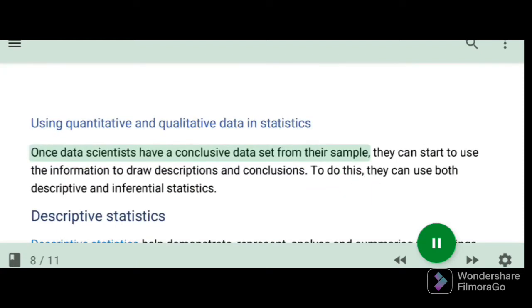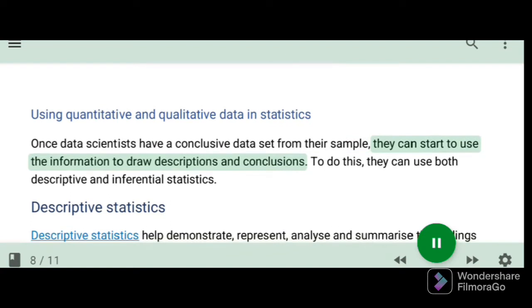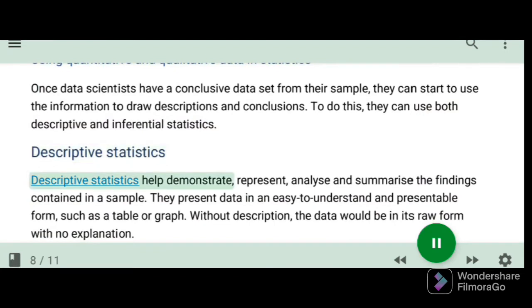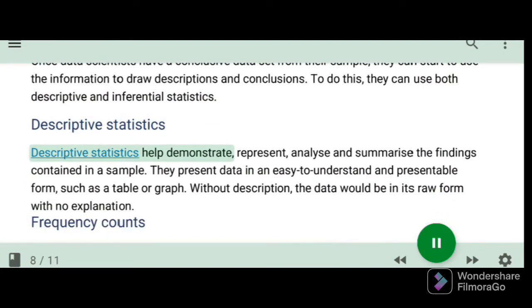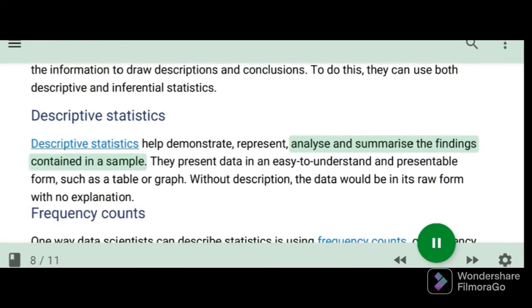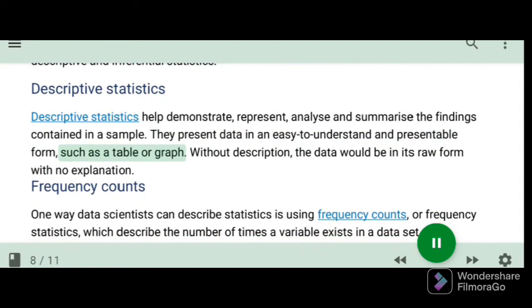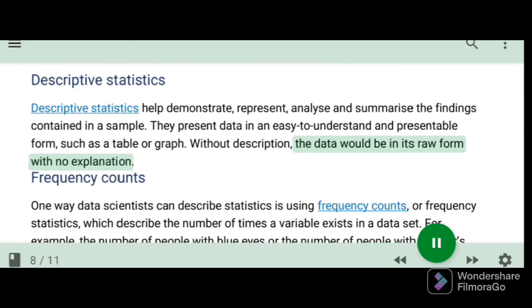Using quantitative and qualitative data in statistics. Once data scientists have a conclusive data set from their sample, they can start to use the information to draw descriptions and conclusions. To do this, they can use both descriptive and inferential statistics. Descriptive statistics. Descriptive statistics help demonstrate, represent, analyze and summarize the findings contained in a sample. They present data in an easy-to-understand and presentable form, such as a table or graph. Without description, the data would be in its raw form with no explanation.